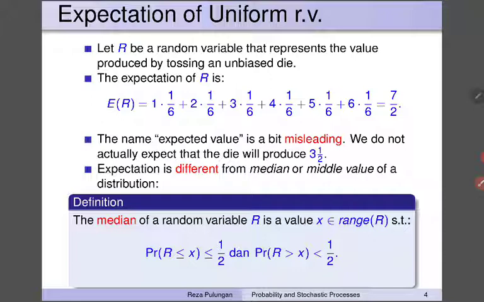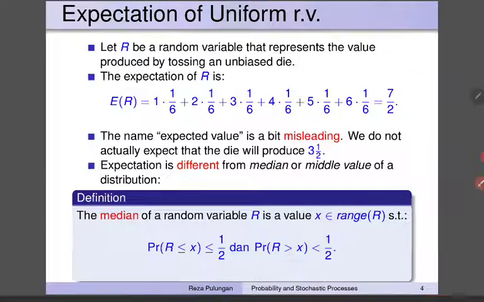Then the expectation of R is 1 multiplied by 1/6, namely the possible value multiplied by its probability, plus 2 multiplied by 1/6, and so on. You see all the values weighted by their probabilities, and the final result is 7/2. We call it the expected value.